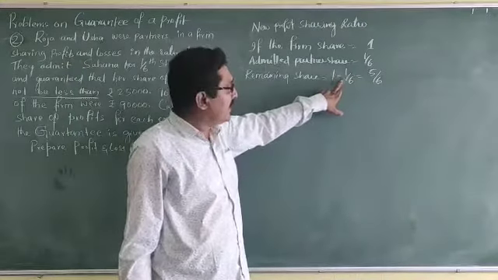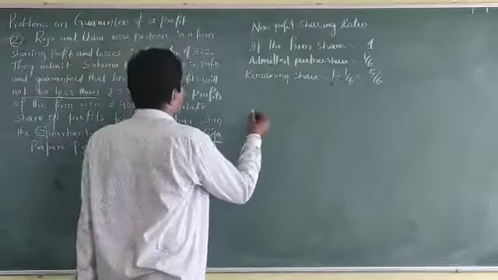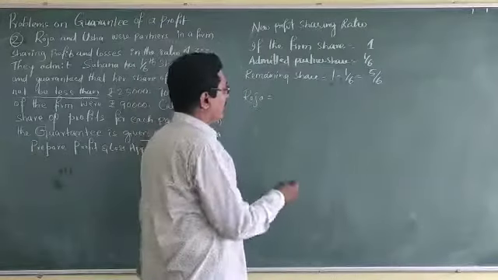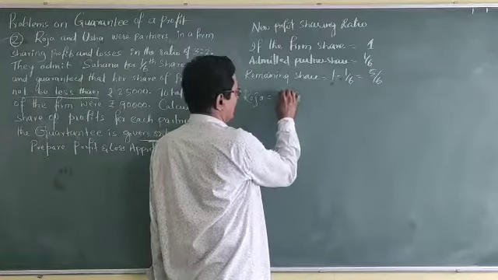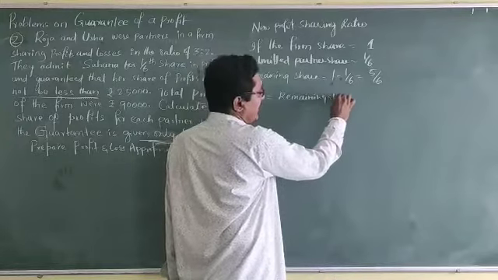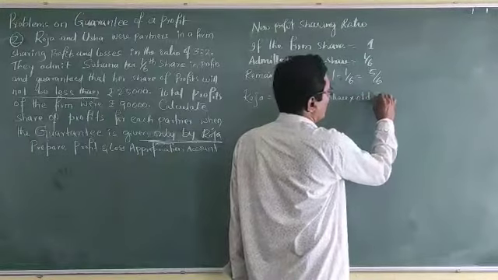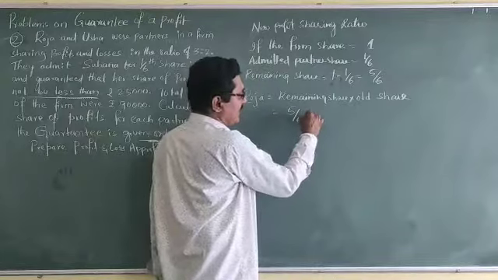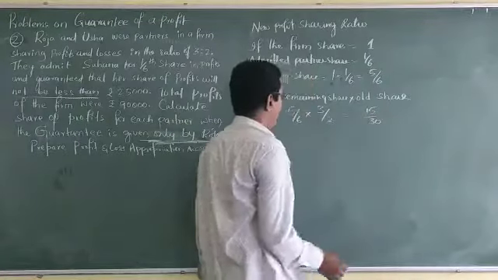Firm share minus admitted partner share, that is the remaining share. Now Roja is equal to remaining share into old share. Remaining share is 5/6 into old share 3/5, that is 15/30.